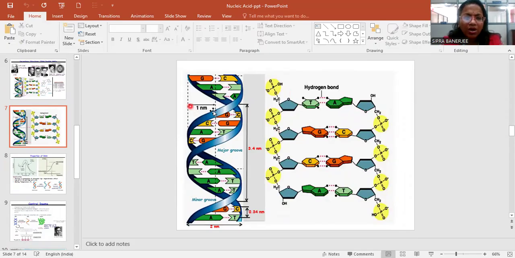There is a gap between the two helix turns. This is the major groove and this is the minor groove. The major groove is expanded and the minor groove is small. From one turn to another turn is 73.4 millimeter length, and between 2 bases there is 0.34 millimeter length.